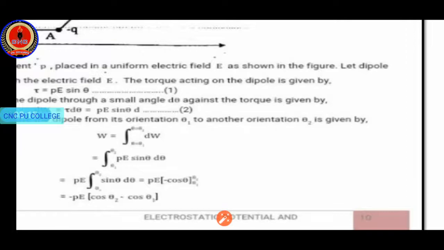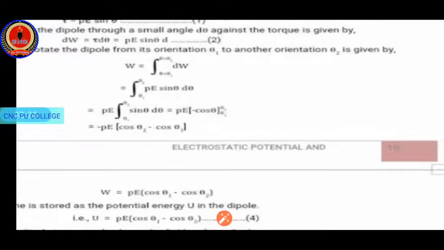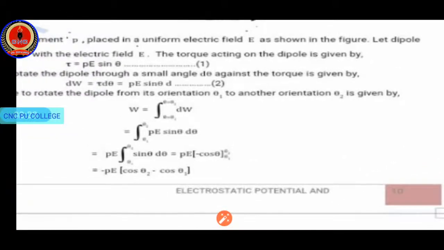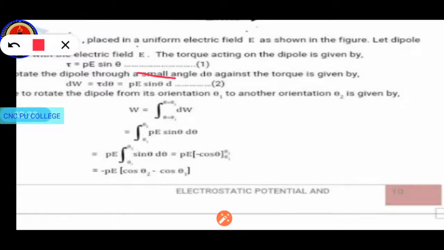So instead of dW, what can we write? PE sine theta. So instead of dW, we are writing PE sine theta into d theta. That is equation 2. Just we are writing this equation 2, that is PE sine theta into d theta. Now P is constant, E is constant, only the orientation is a variable. Therefore P and E are written outside the integral sign. We are just left with the integration of sine theta into d theta from theta 1 to theta 2. So P into E, they are constants.